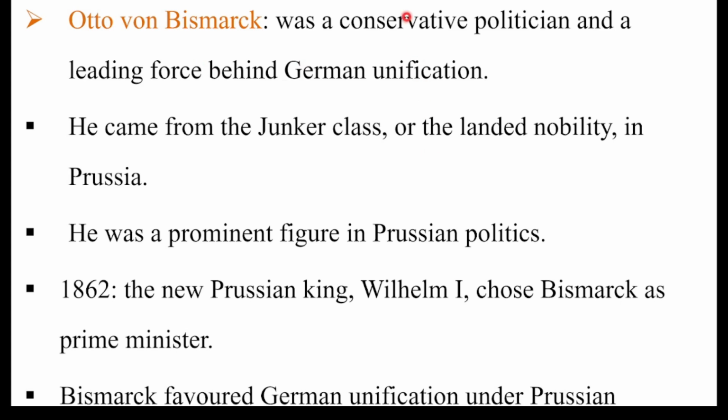This man was conservative, resistant to change. But behind German unification is the man called Otto von Bismarck. What kind of person was Otto Bismarck? He came from the Junker class, the landed nobility in Prussia, the landowners. Otto von Bismarck, from a landowning lineage, came to power. His history is also similar to that of Count Camillo Cavour of Piedmont, Sardinia, in the case of Italian unification.